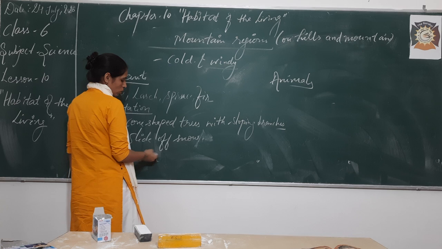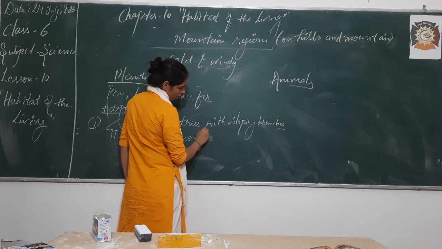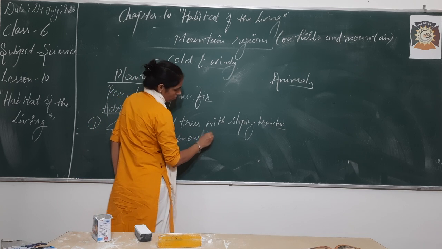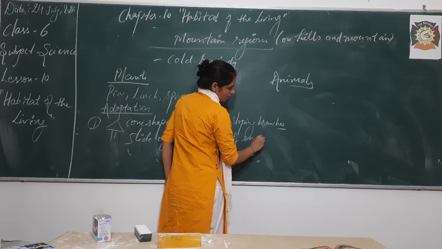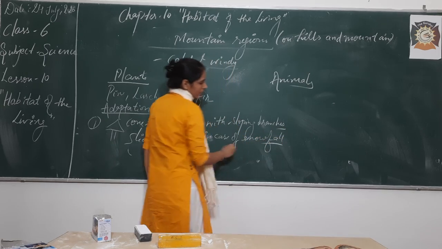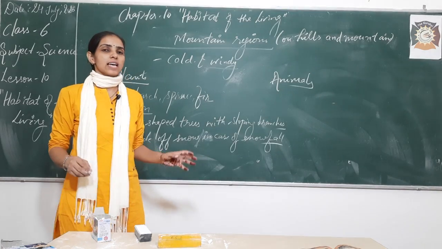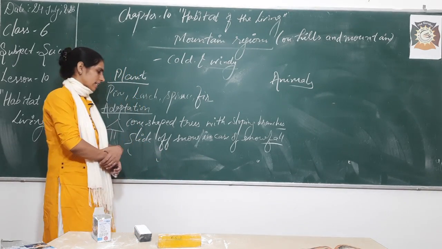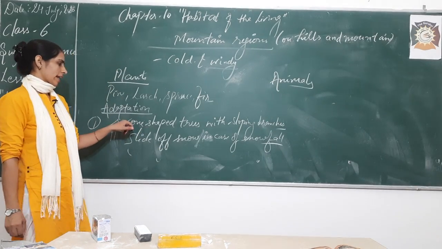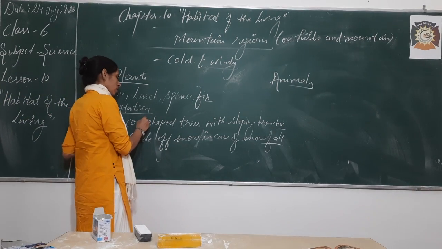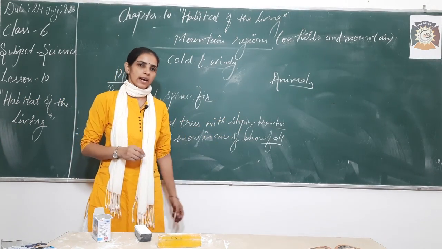Slide off snow in case of snowfall. Because these are mountain regions, obviously snowfall will be there. So just to avoid the snow, which can otherwise damage the plant if it stays over there, these trees are in the form of cone. So we call them cone-shaped trees with sloping branches, right?